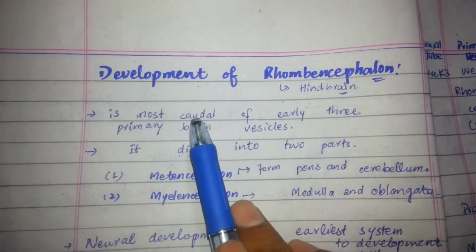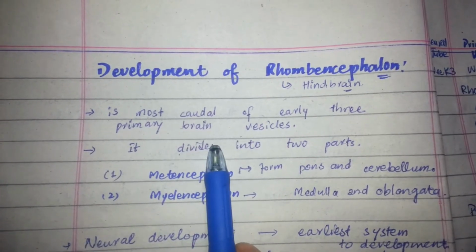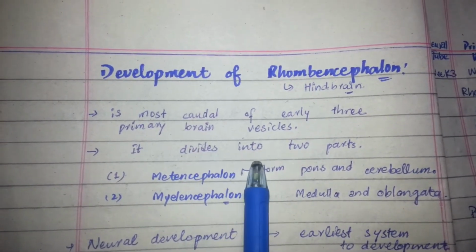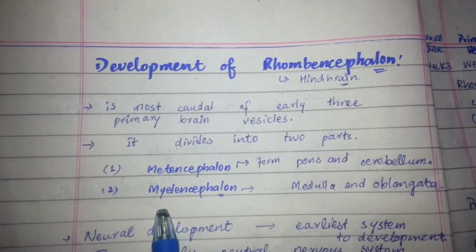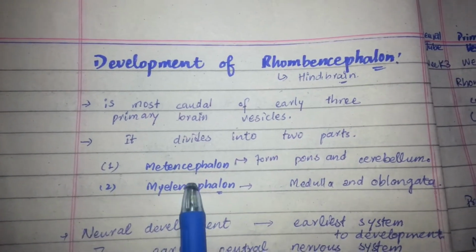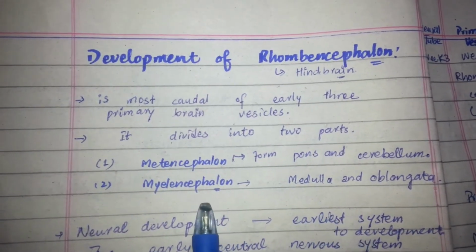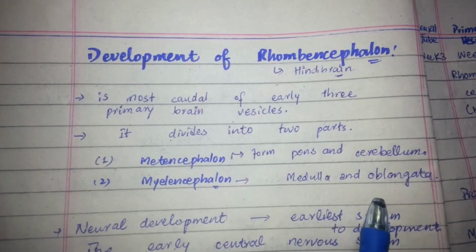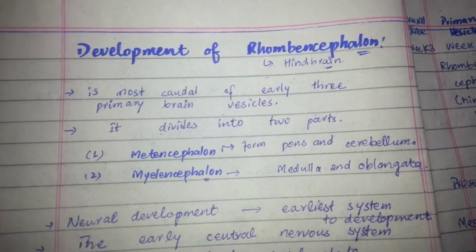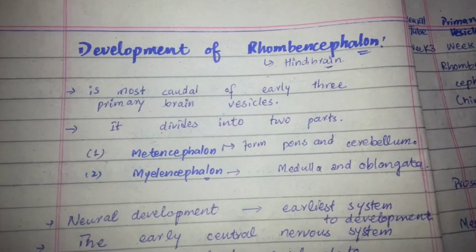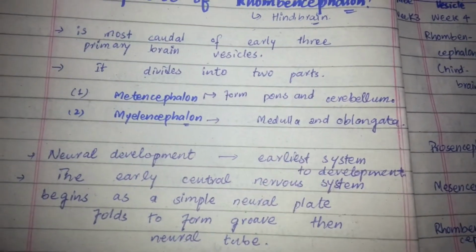The hindbrain is the most caudal of the early three primary brain vesicles, and it can be divided into two parts, the metencephalon and the myelencephalon. The metencephalon later forms the pons and cerebellum, and the myelencephalon forms the medulla oblongata. So these are the two parts of the hindbrain or rhombencephalon. Now the developmental process of the rhombencephalon.